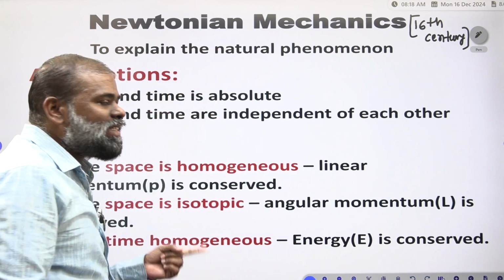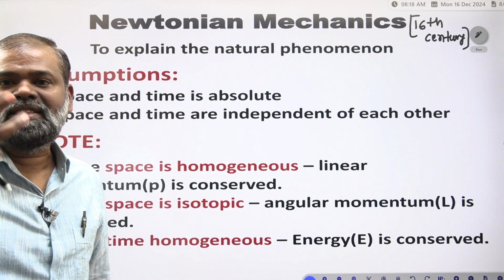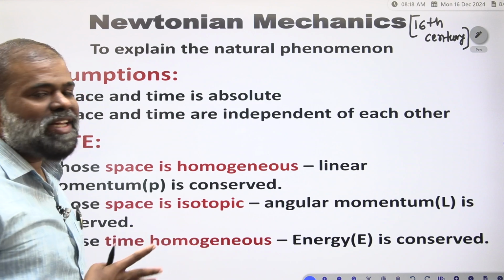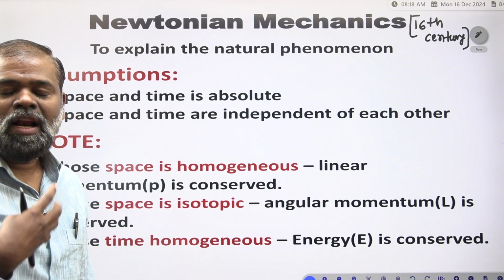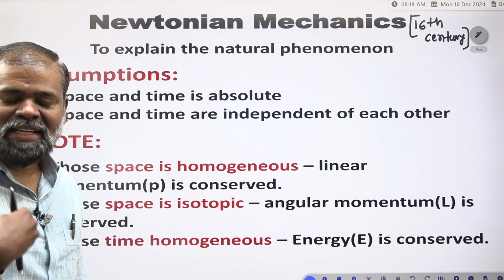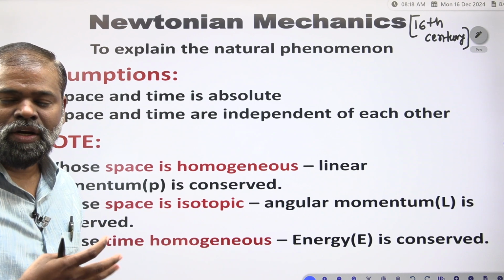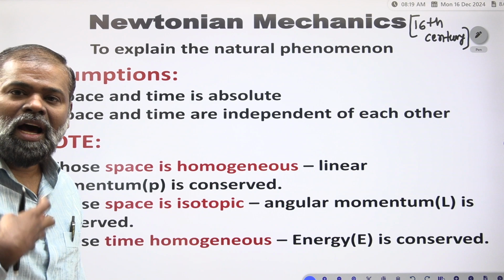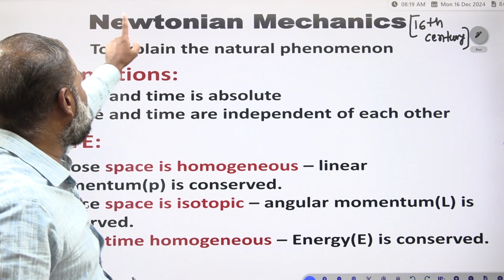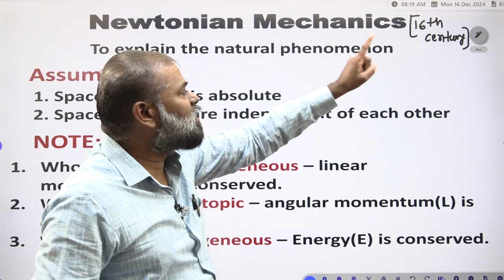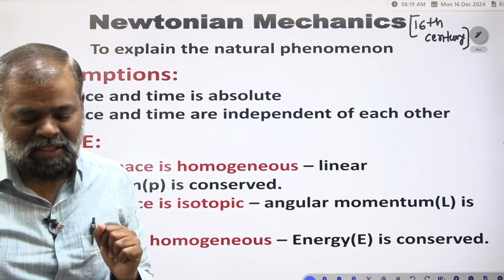There he discovered 3 theories, and those 3 theories are Newton's laws. Newton's first law, law of inertia; Newton's second law, law of motion; Newton's third law, law of reaction. Like this he discussed. So now you are able to see Newtonian mechanics belongs to the 16th century.